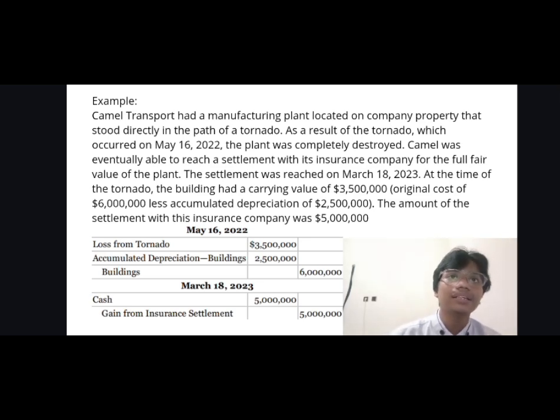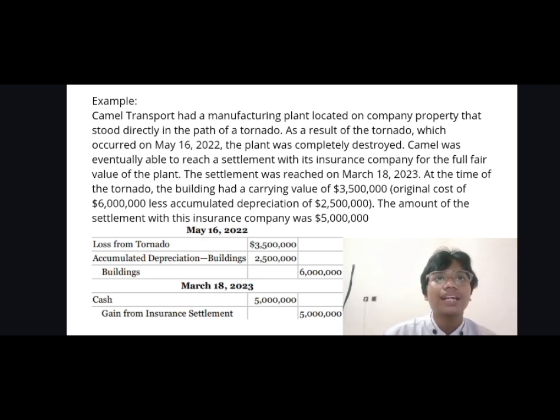For example, Camel Transport had a manufacturing plant located on company property that stood directly in the path of a tornado. As a result of the tornado which occurred on May 16, 2022, the plant was completely destroyed. Camel was eventually able to reach settlement with its insurance company for the full fair value of the plant. The settlement was reached on March 18, 2023.